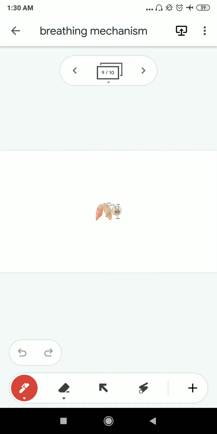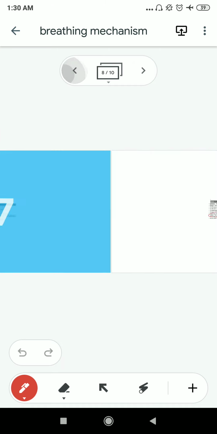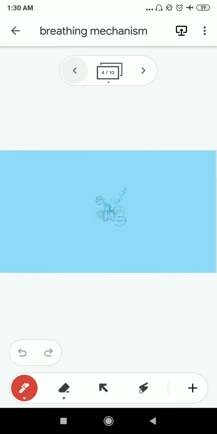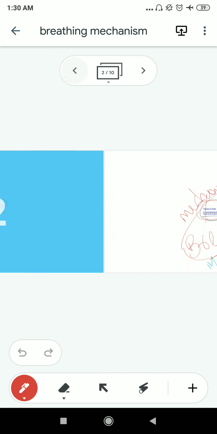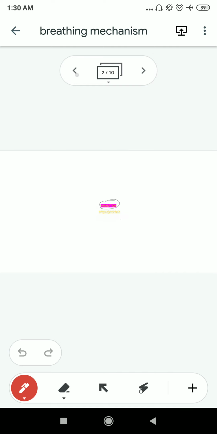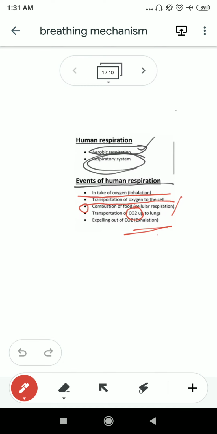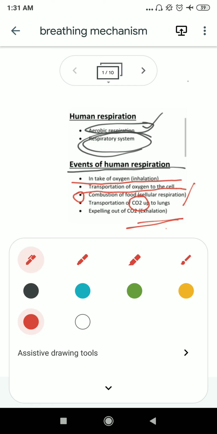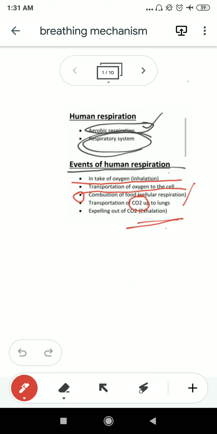So coming back to the first slide, here we already discussed the intake of oxygen, that means inhalation. Inhalation is done, and expelling out carbon dioxide is also done. That means the first steps, you can see, are done.